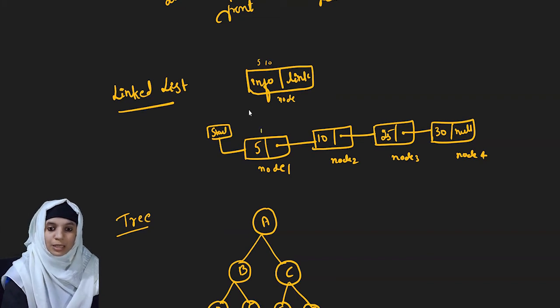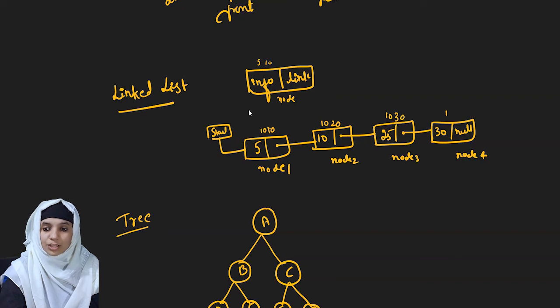Suppose this node has the address 1010, node 2 has 1020, node 3 has 1030, and the last node has the address 1040. I have kept one pointer as start, which will be holding 1010 because it is connected to node 1. The link part of node 1 will hold the address of the next node, that is 1020.